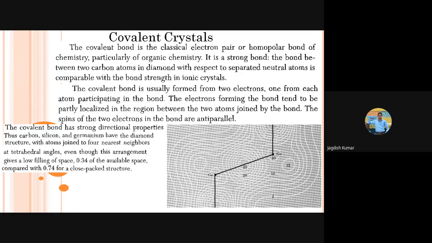Means if packing fraction is low, then you can say this is a characteristic indicating covalent bonding. There must be strong directional bonds leading to a small packing fraction or a lot of empty space. Because if you talk of germanium, there is an atom here, there is an atom here, and everything else is empty. Because of that directional characteristic, only 4 atoms will be bonded to any particular germanium.